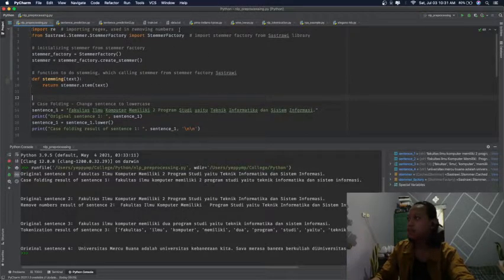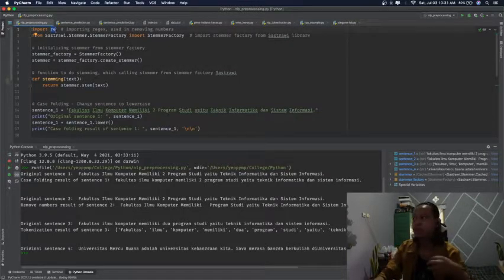The first one, of course, we import the required libraries that we use. The first one is re, which in Python is a regex library, and this regex library is used in removing numbers.